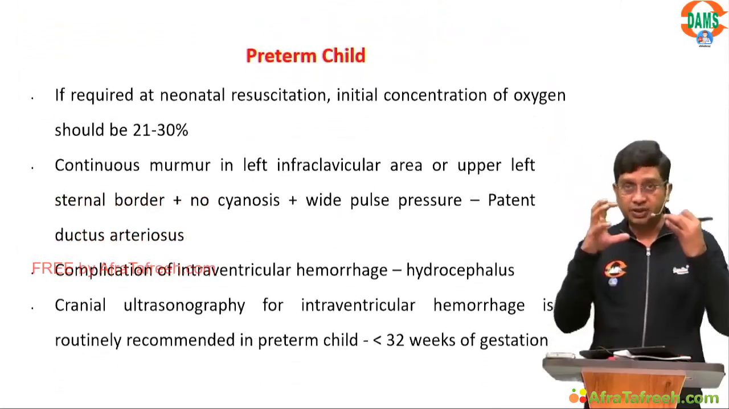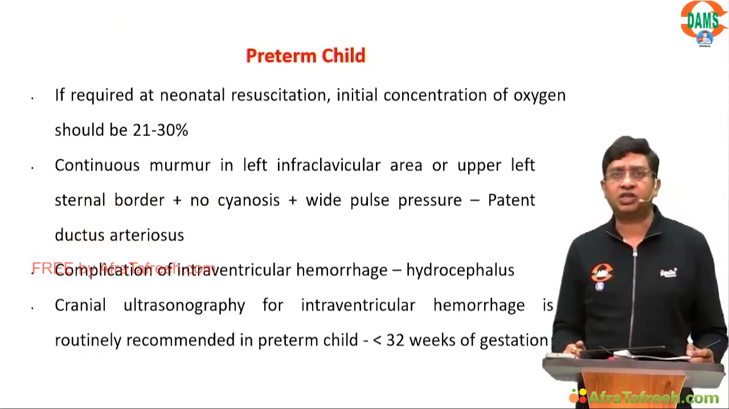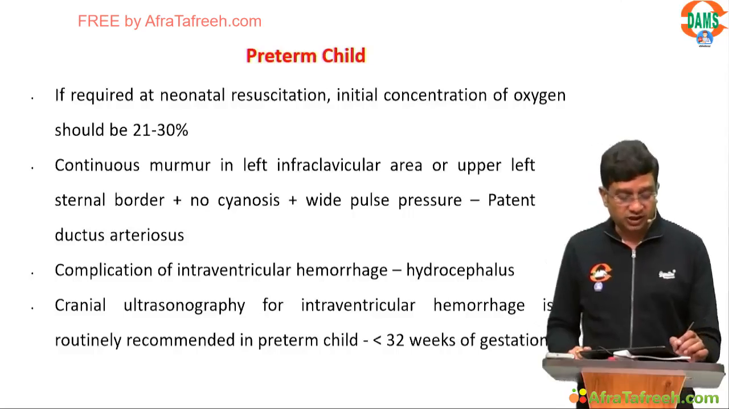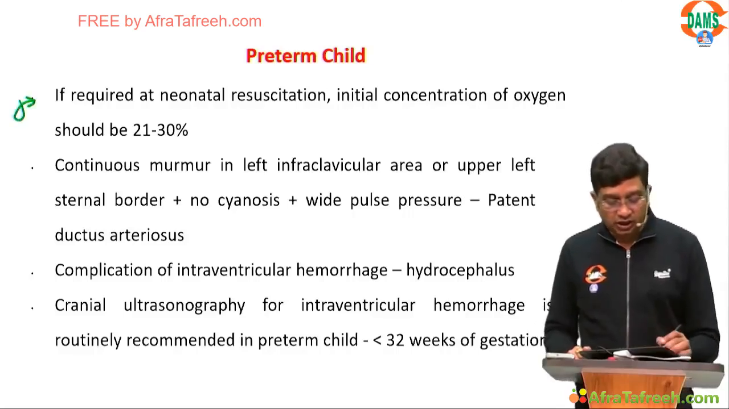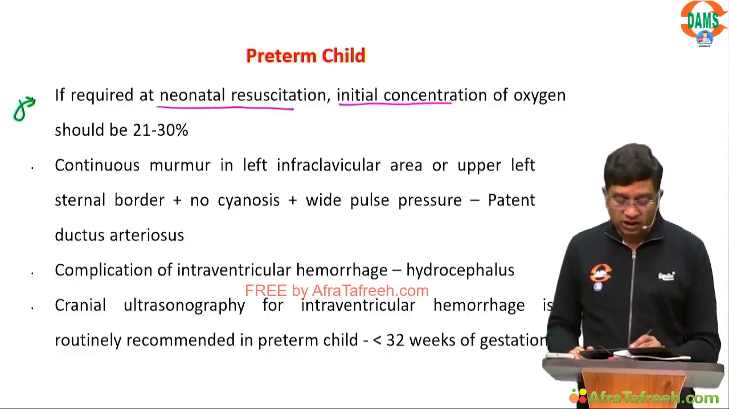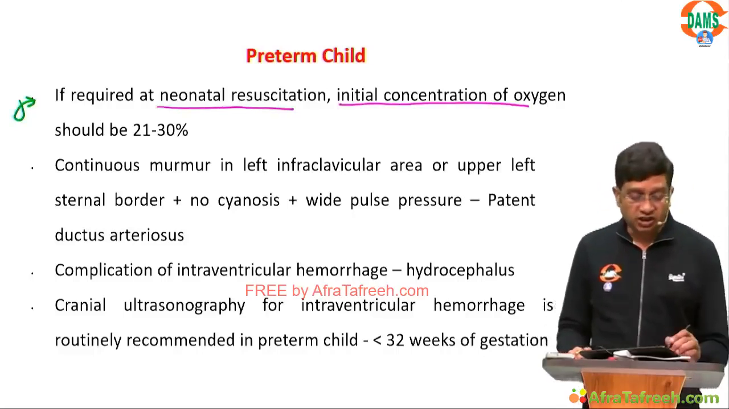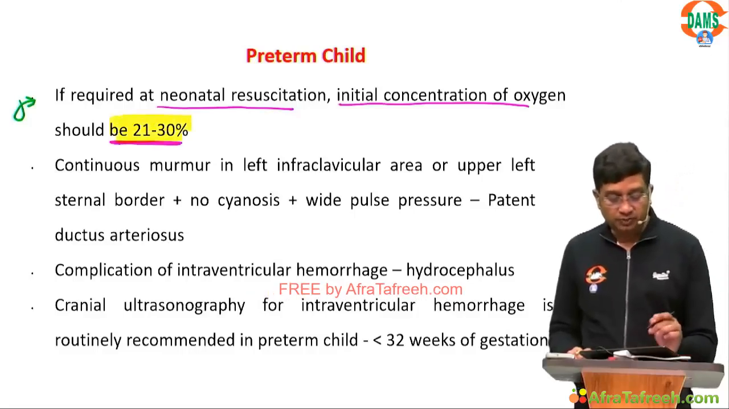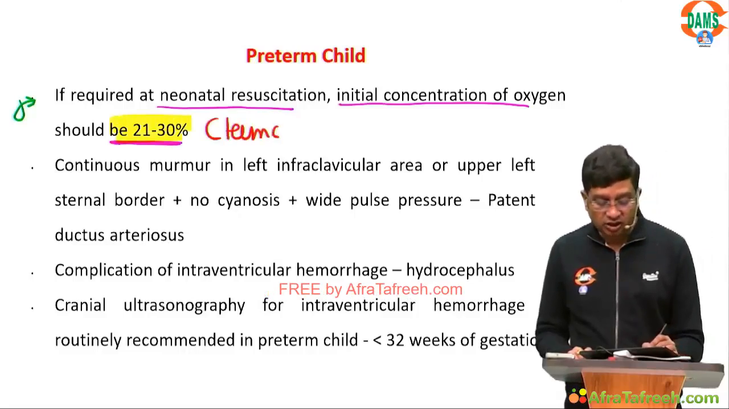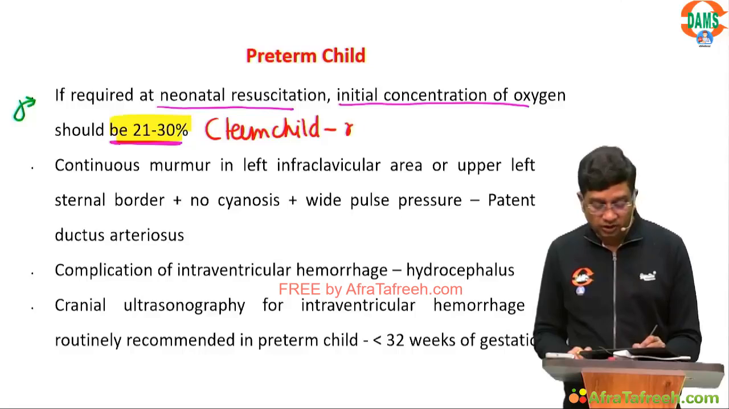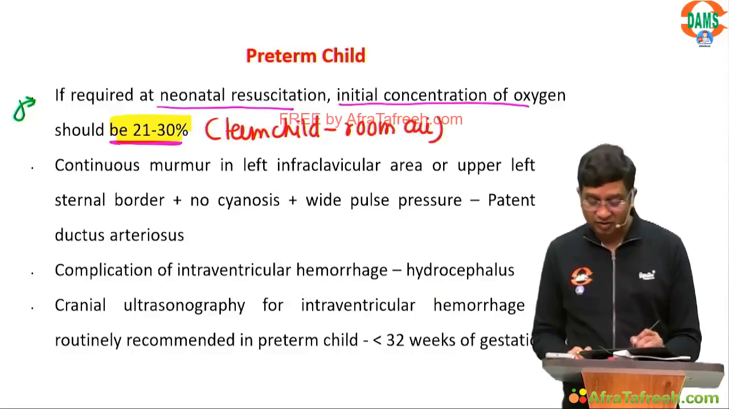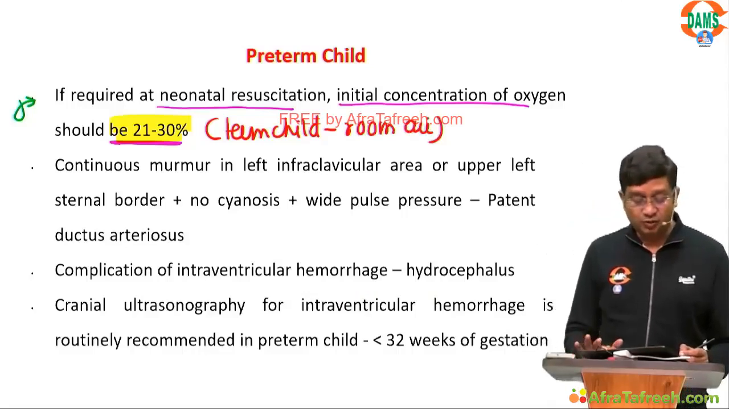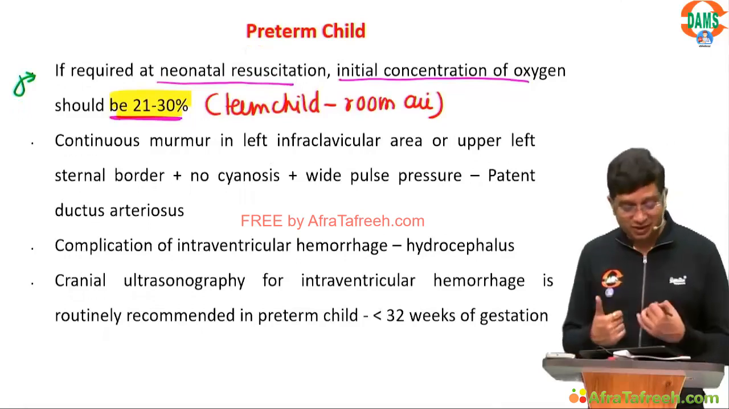Then particularly I have summed up certain lines regarding the preterm child, because the preterm child is nowadays very important for MCQs. First line: if required at neonatal resuscitation, what should be the initial concentration of oxygen? It should be 21 to 30%. In a term child, the initial concentration of oxygen is room air, but in a preterm child it is 21 to 30% oxygen.